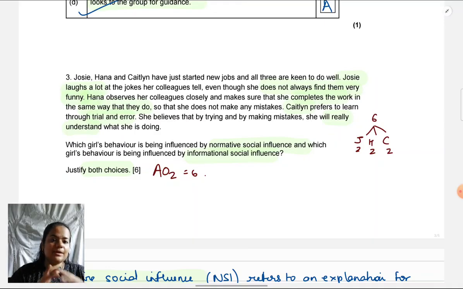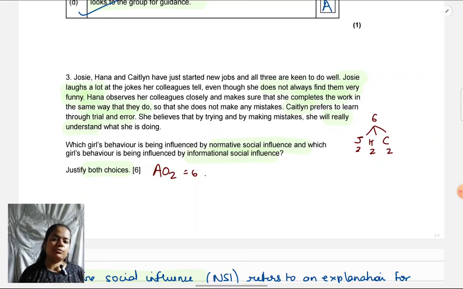Why this is very important to structure in your mind before writing, because some students will say, supposing 2 friends are influenced by NSI, so NSI is applicable to these 2. NSI means this, finished. ISI is applicable to this one. ISI means this, finished. Weightage is not correct. The weightage which you are giving of marks to what you are writing is not correct. When 2 marks are allotted for each example or each friend whom they have named, you have to write accordingly. Your writing has to justify 2 marks for each friend.